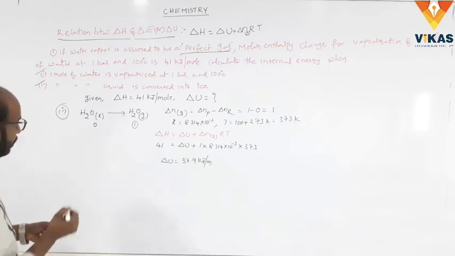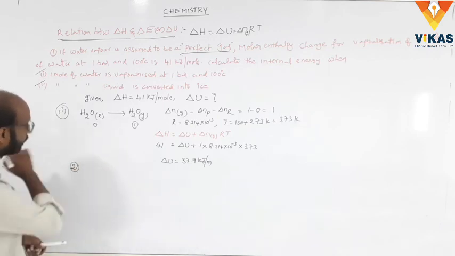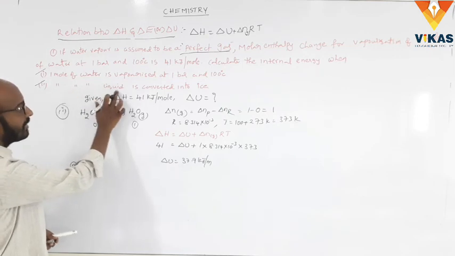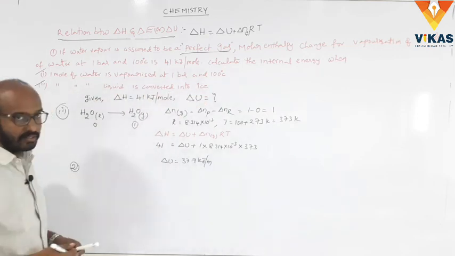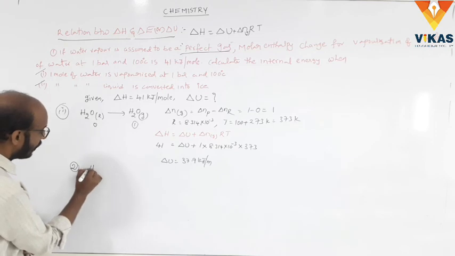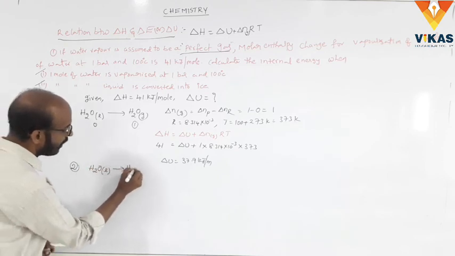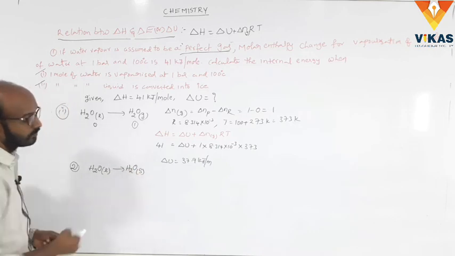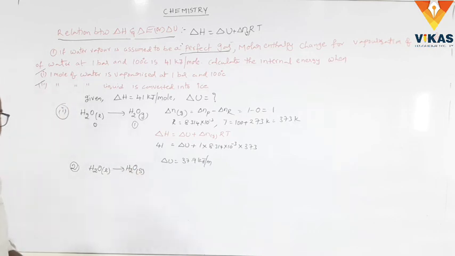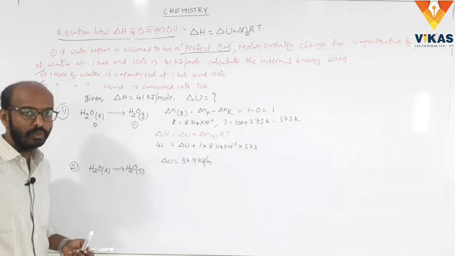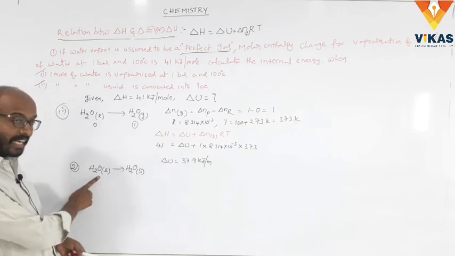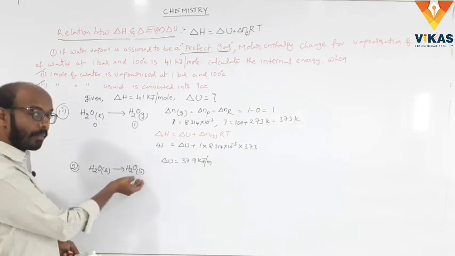And case 2. What is case 2? Here 1 mole of liquid water is converted into ice, meaning H2O liquid is converted into H2O solid. Is there any gas molecule here? No. The H2O reactant is a liquid and the H2O product is a solid.